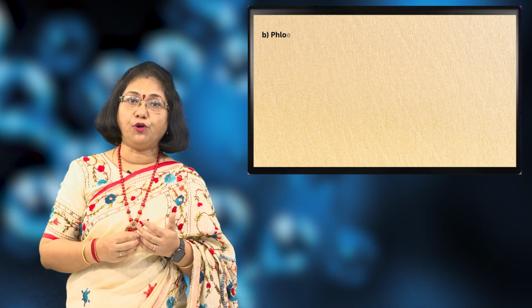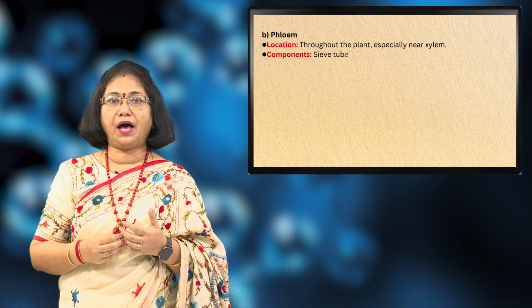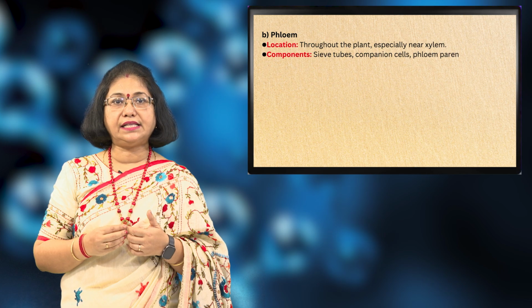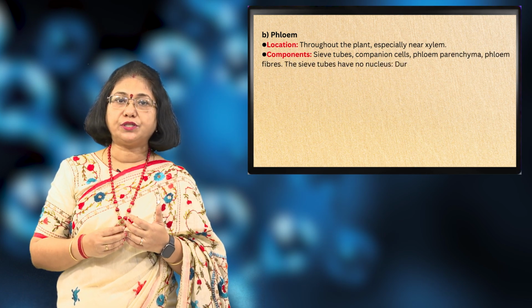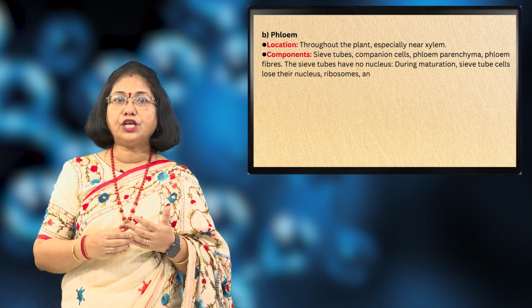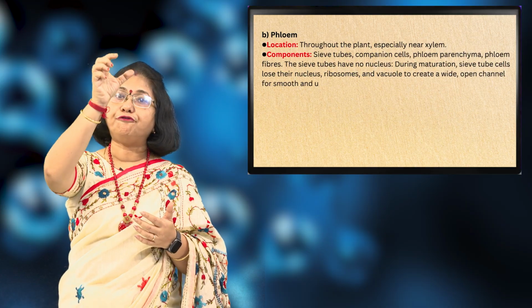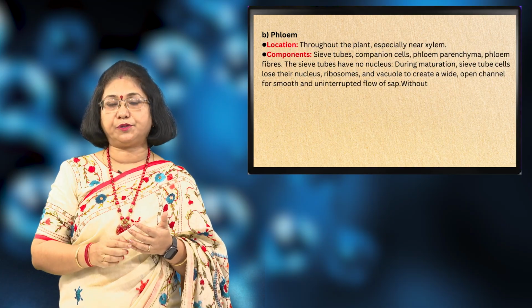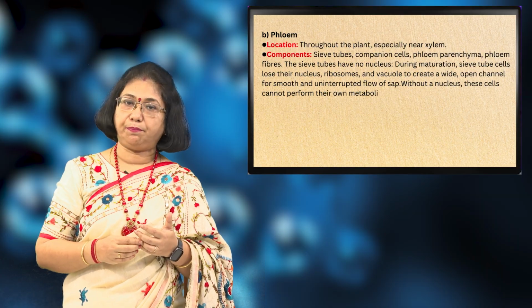Next, we come to the phloem. They are also present throughout the plant and they are specially located very near to the xylem. The components of the phloem are the sieve tubes, companion cells, phloem parenchyma and phloem fibers. The sieve tubes have no nucleus. While maturing, the sieve tubes lose their nucleus, ribosomes and vacuoles so that they can form long tubular pipes through which food can be conducted easily to all parts of the plant.